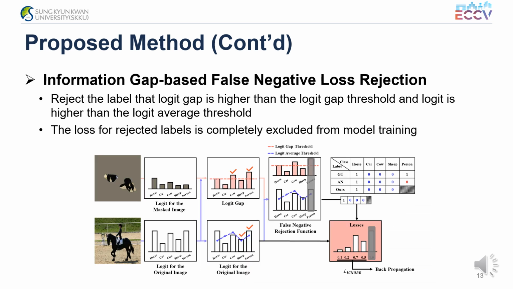In summary, IGNORE consists of the logit gap threshold and the logit average threshold. Specifically, IGNORE identifies and rejects a label as a false negative only if the logit gap is higher than the logit gap threshold and the logit of that label in the original image is higher than the logit average threshold. The loss for rejected labels is completely excluded from model training, thereby suppressing the learning of incorrect label information. It significantly improves model performance in SPML.